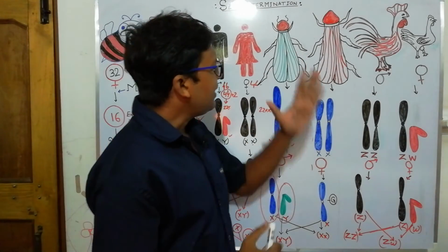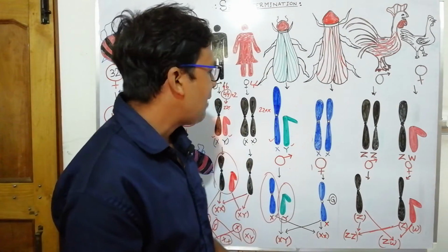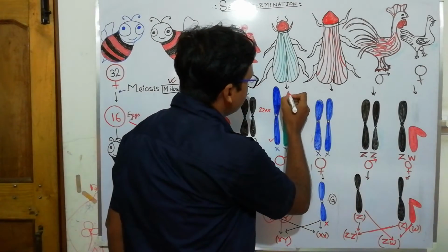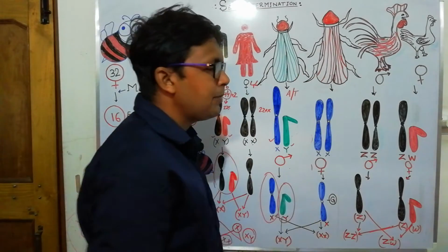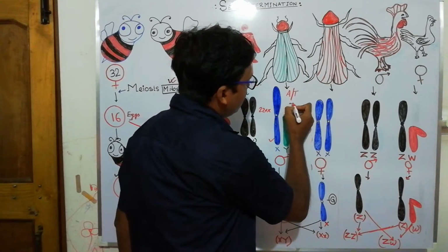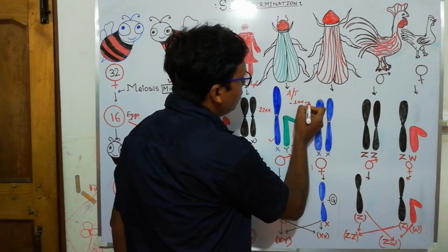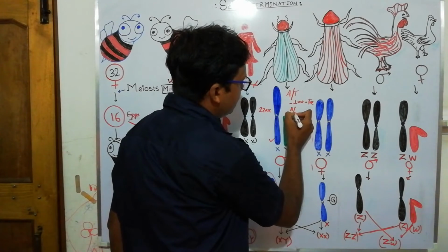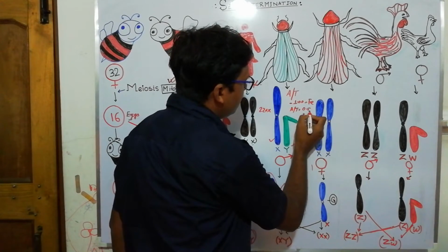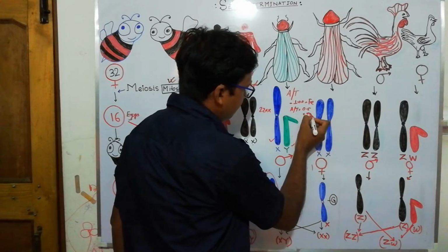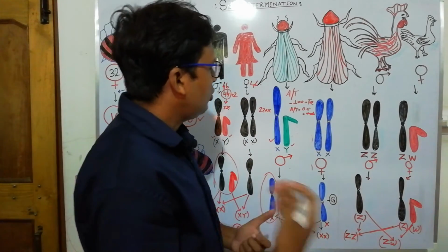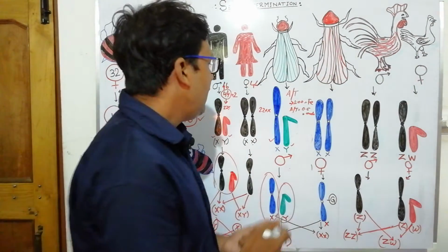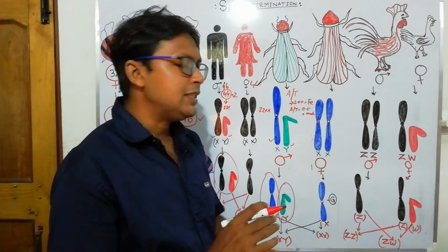So, in this case, another important thing in Drosophila is that they have a rule, that is the autosome sex chromosome ratio. If the autosome sex chromosome ratio is 1, then the individual will always be female, and if the autosome sex chromosome ratio is 0.5, the individual will always be male. If the autosome and sex chromosome ratio is more than 1, the organism will be super female, and less than 0.5, super male. So, how is it possible?